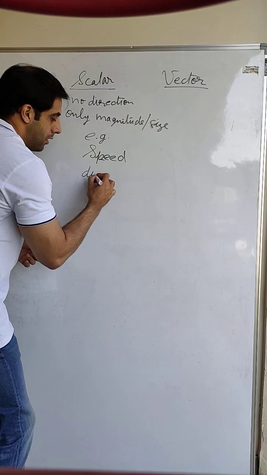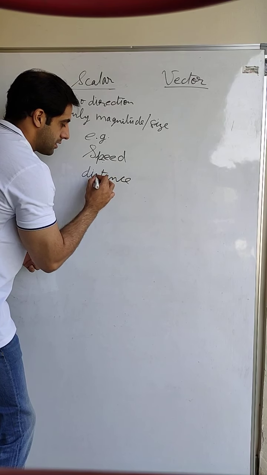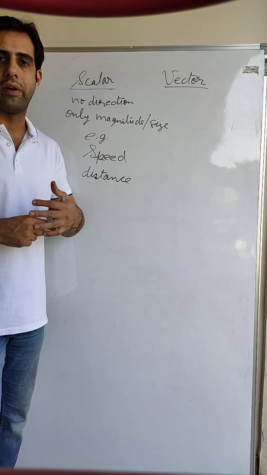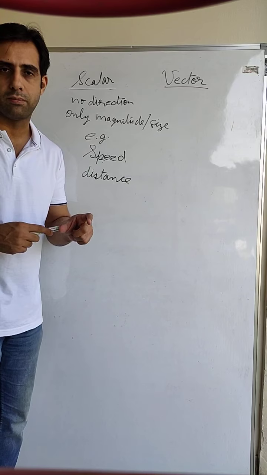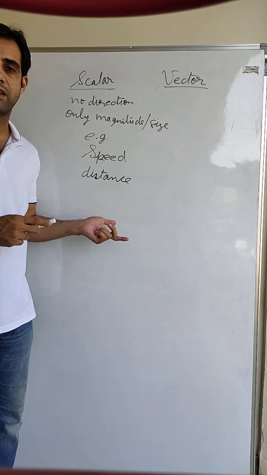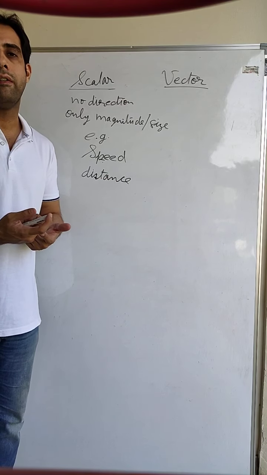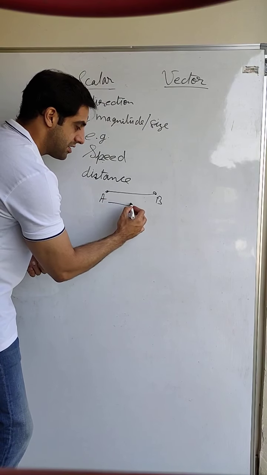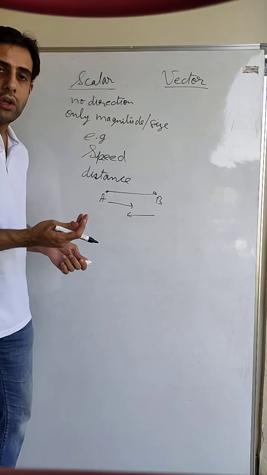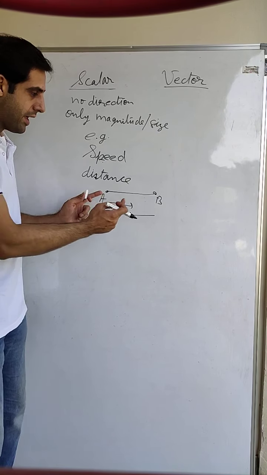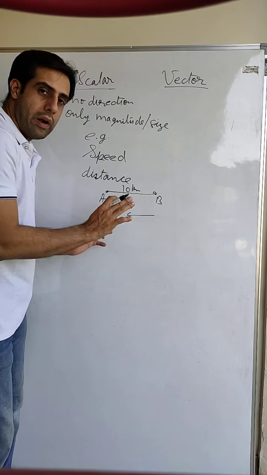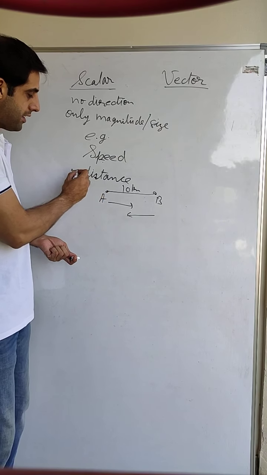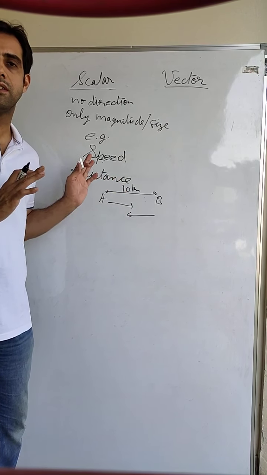Another example is distance. Distance is also a scalar quantity. What is the distance? 1 kilometer, 2 kilometers, 10 meters, 1 meter, 0.5 meters, 0.5 kilometers. These are all distances. These are lengths. Now, a length does not have any direction. You can measure the distance between point A and point B in this direction also and in this direction also. Will it make any difference if I change the direction? A 10 kilometer distance will remain 10 kilometers whether you measure it from A to B or from B to A. So to define distance we do not need the direction, hence distance is a scalar quantity.